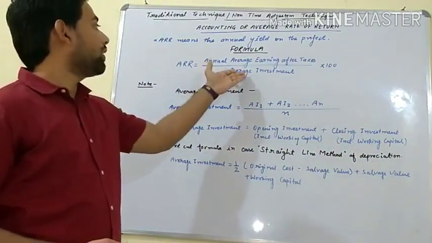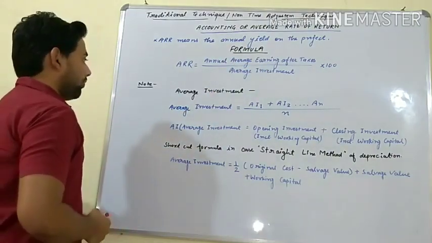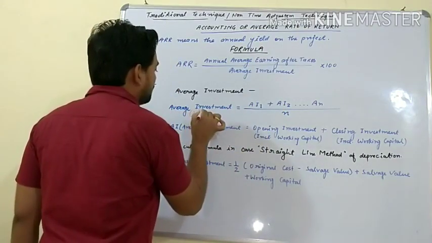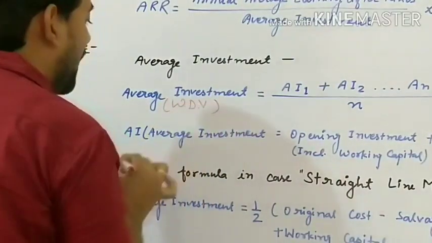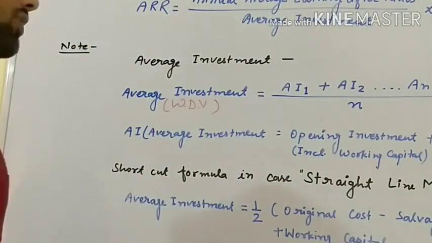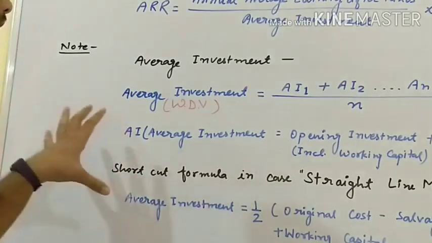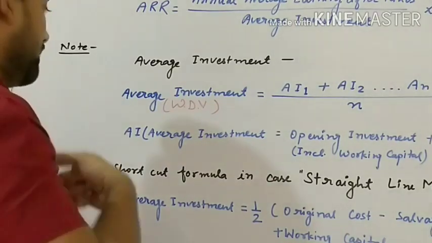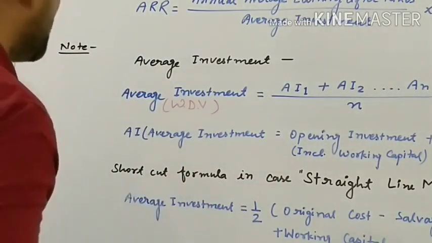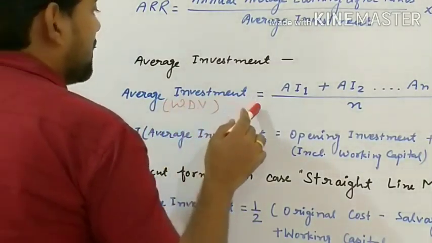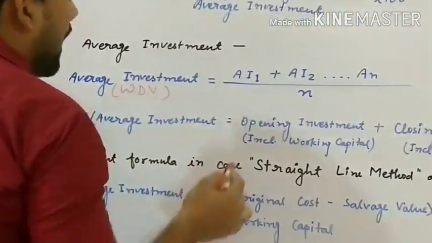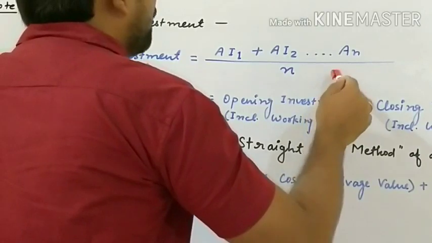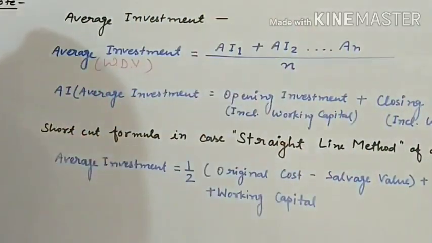Now we have seen how to find annual average earning after taxes. Now see, how will you find out average investment? First, we will see in case of WDV, written down value method. Written down value method is concerned with depreciation. When we adopt the WDV method for calculation of depreciation, in that case, how will we find out average investment? Here average investment is equal to average investment of first year, average investment of second year, average investment of third year, and average investment of n years upon n.